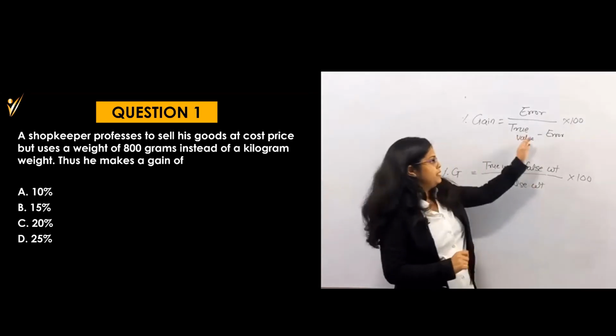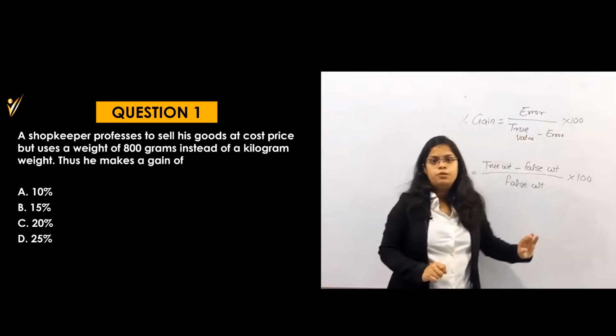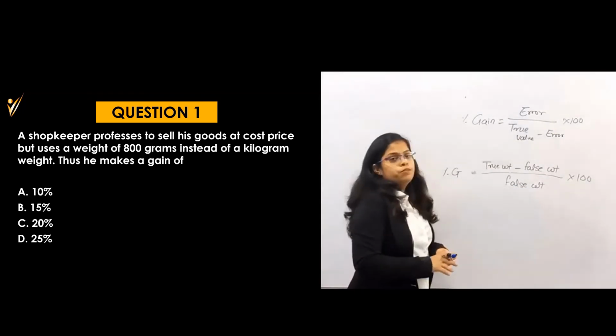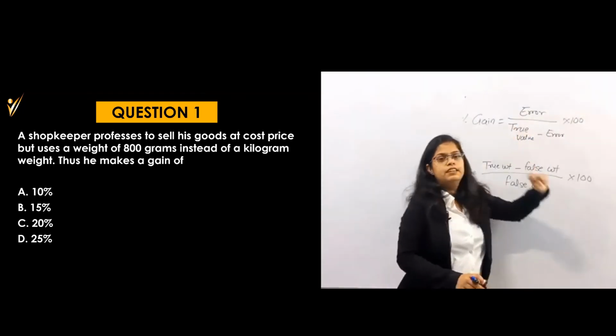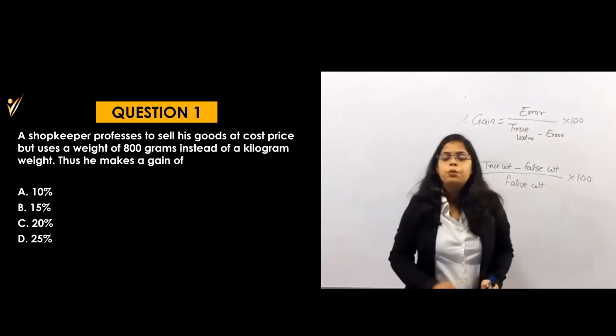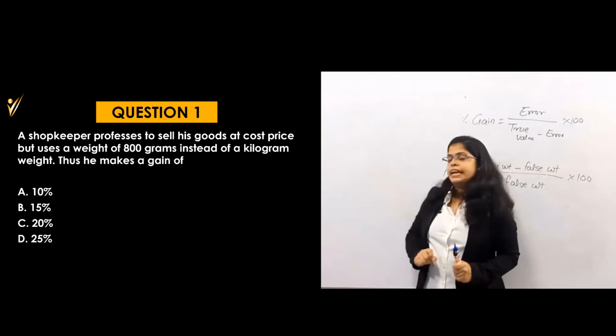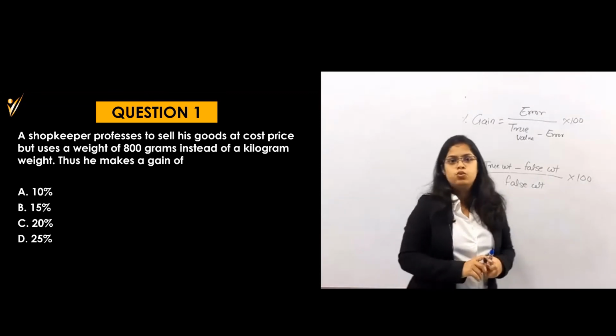I will explain by both formulas. What is the error here? Because actual weight is 1 kg, that is 1000 gram, and he is using 800 gram, the error is 200.